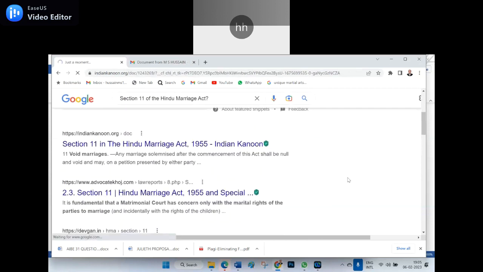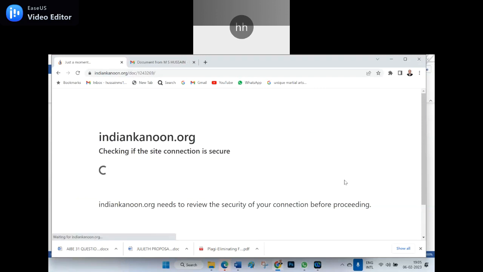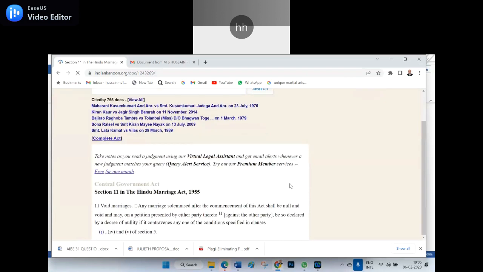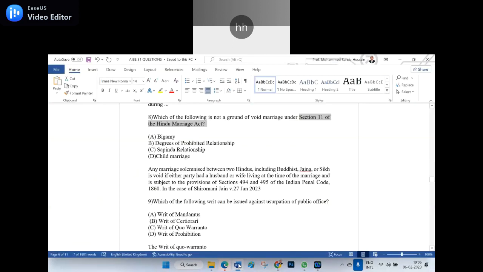Then section 11, if you happen to see the whole section, we can understand in a clear-cut manner what is what. See, section 11 gives void marriages. Any marriage solemnized after the commencement of this Act shall be null and void, and may, on the petition presented by either party against the other party, be declared a nullity by a decree, if it contravenes one of the following specified clauses. That is, clauses 1, 4 and 5. So the question is: not a ground. The question is not a ground of void marriage.